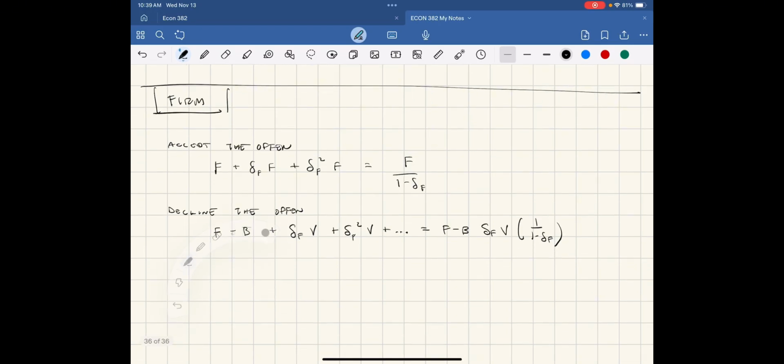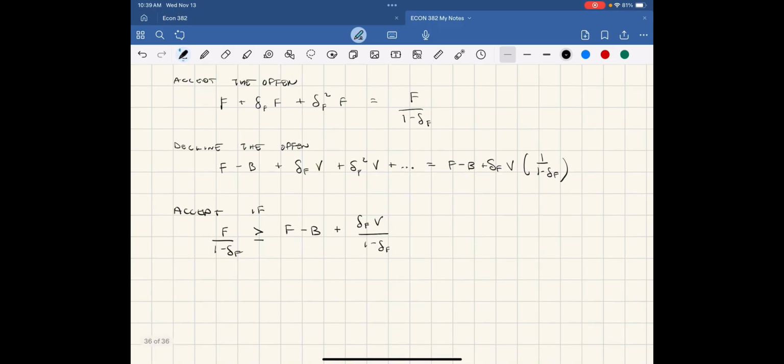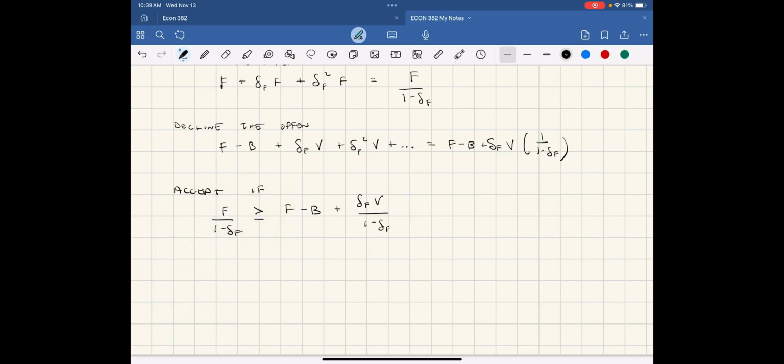So the decision to accept: if F over 1 minus delta F is greater than or equal to F minus B plus, and there should be a plus here, sorry, the delta F times V over 1 minus delta F. And now we're going to solve for F. And we'll get that as long as F is greater than or equal to this value minus 1 minus delta F times the moving cost over delta F. So this is the value that F needs to be greater than for the firm to accept the offer from the union and to maintain negotiations with them.